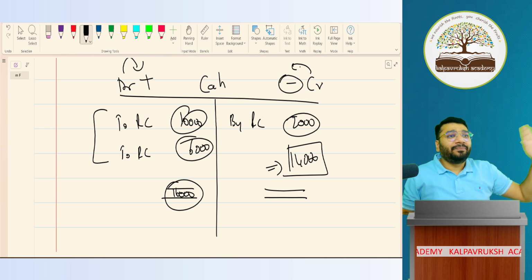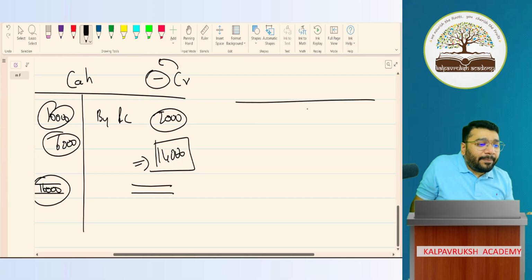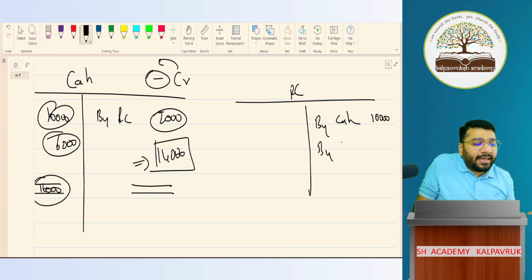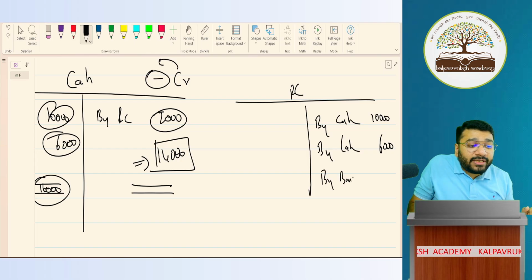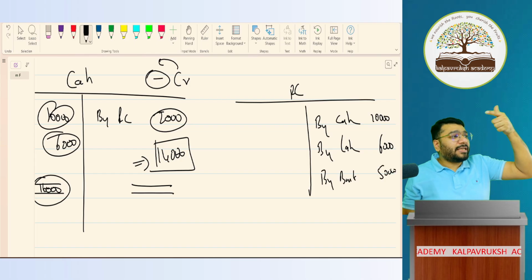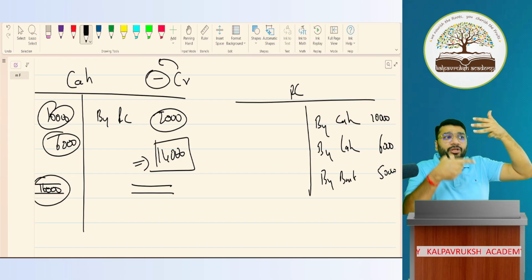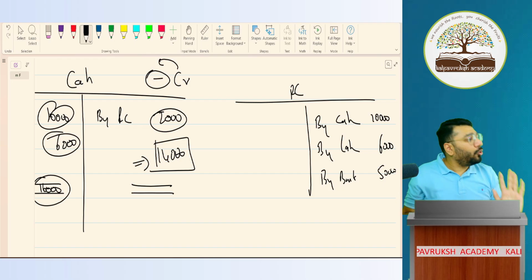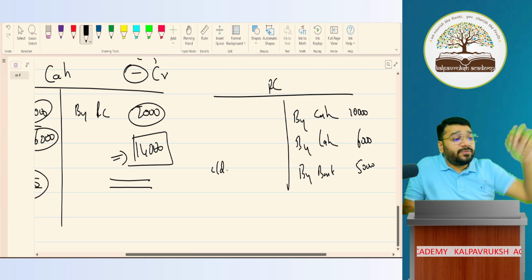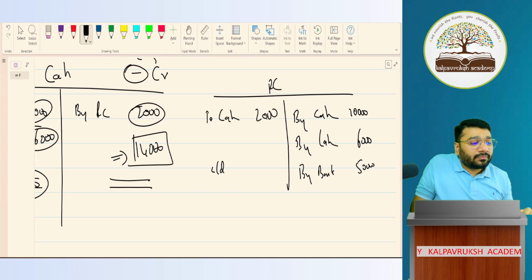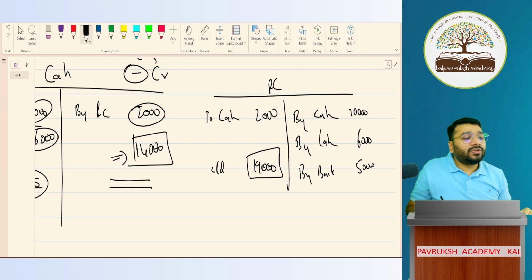It happened automatically. Same way, if you go to Ram's capital also, what will be the posting? By cash 10,000. By cash 16,000. So Ram gave 10,000 in the form of cash, 6,000 in the form of cash. And in the form of bank, how much did he give? Cheque, 5,000. So by bank, 5,000. Correct, no? Cash account debit, bank account debit, to Ram's capital. So in Ram's capital, by cash, by bank. No problem. Now tell me, what is the total capital? Okay, 2,000 is withdrawn. So to cash, how much? 2,000. What is the balance? 19,000 rupees is the balance.